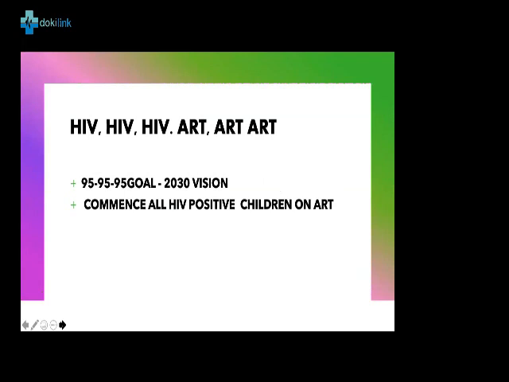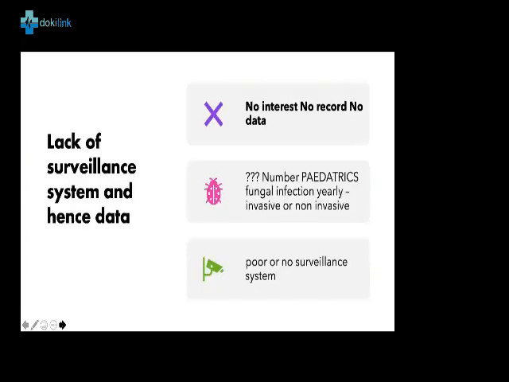So HIV, ART. The 95 goal, which is the Vision 2030. For us to achieve this, we must commence all HIV positive children on ART, because we can't achieve this without doing that. Next slide. So, lack of surveillance.